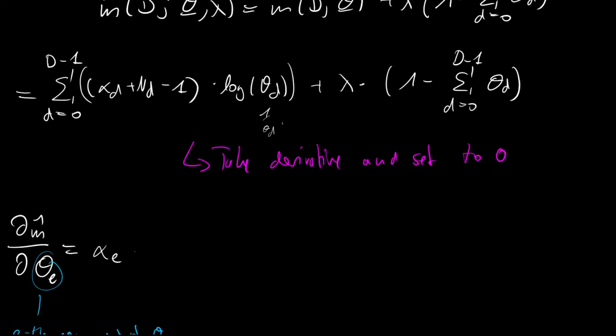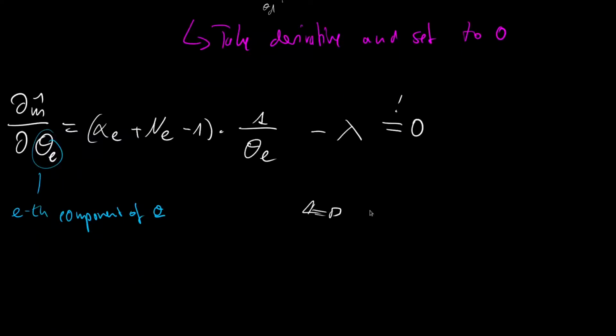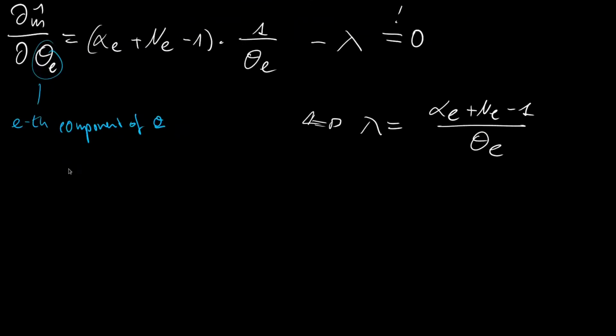So we have alpha e plus ne minus 1 times 1 over theta e plus, and then we have the same game here, only if d is e it will be non-zero, and in this case it will be 1, so we just get a minus 1, and in this case we have a minus lambda, and this has to hold to 0, so we can rearrange it and get lambda is alpha e plus ne minus 1 over theta e.